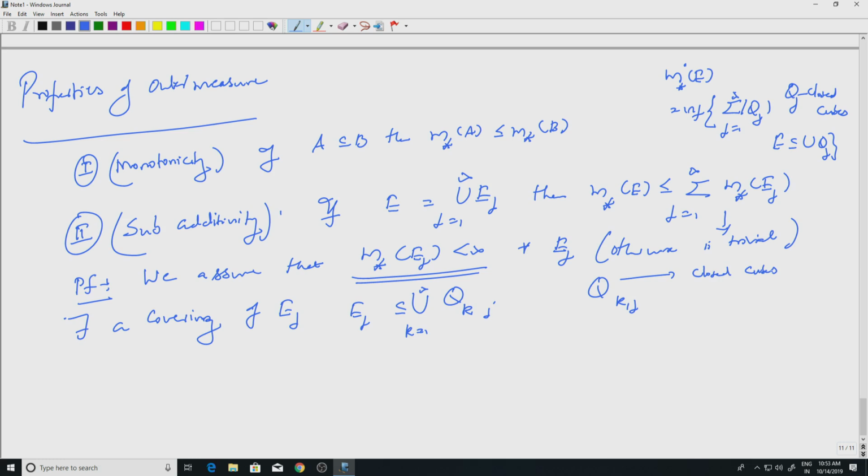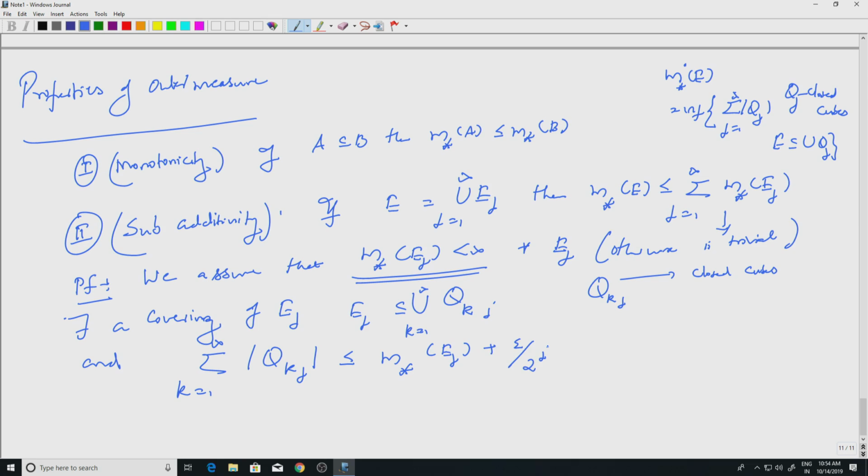For each j I have Q_kj's, and the summation over k equal to 1 to infinity of the modulus of Q_kj is less than or equal to m star of E_j plus epsilon by 2 to the j.